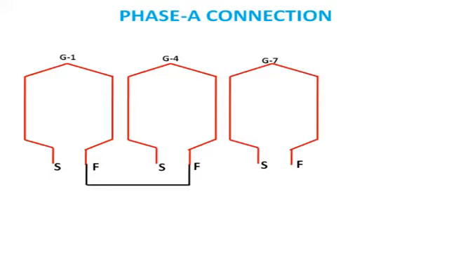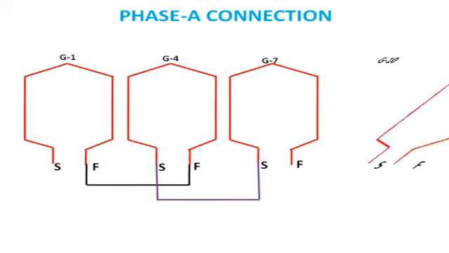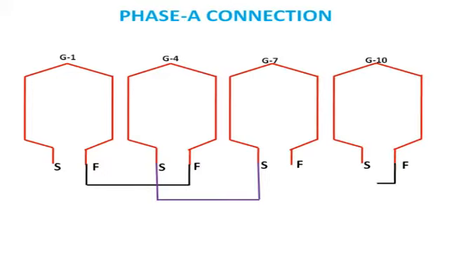And again the starting of the fourth coil group will be connected to the starting of the seventh coil group. Similarly, the finish of the 7th coil group will be connected to the finish of the 10th coil group, and finally the A1 and A2 terminals will come from the starting of the first coil group and the 10th coil group.